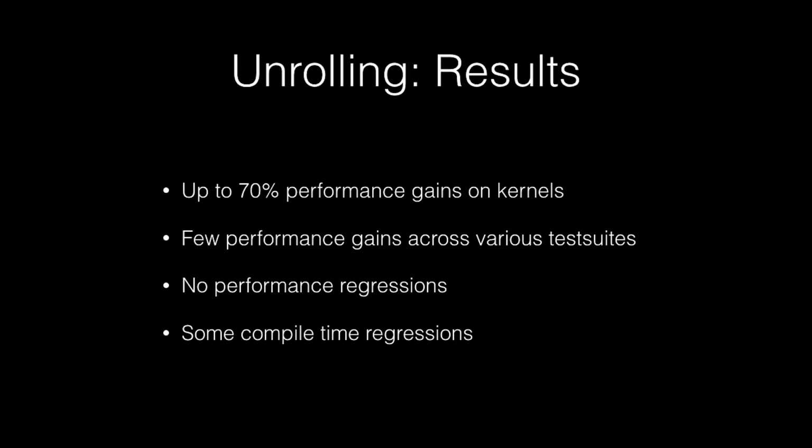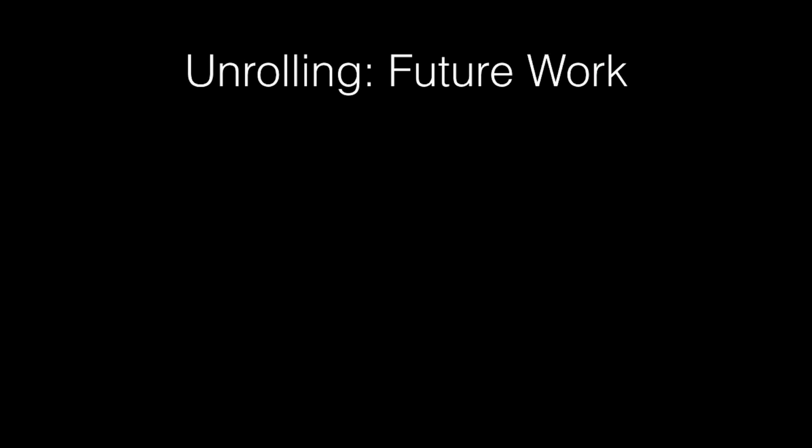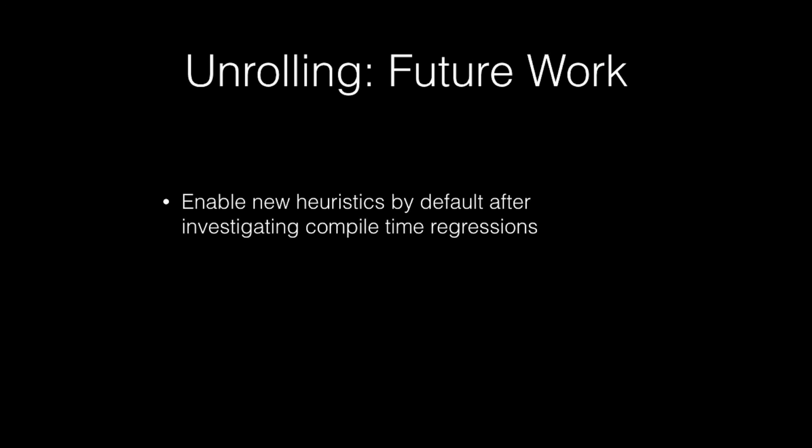So let's take a quick look at what we are going to do next with this. So as I said, first of all, we need to fix these compile time regressions if we want to enable it by default, and we want to enable it by default. We need to understand that we can't avoid some compile time regressions, but if they are understood, it's fine, and if they lead to big performance wins.